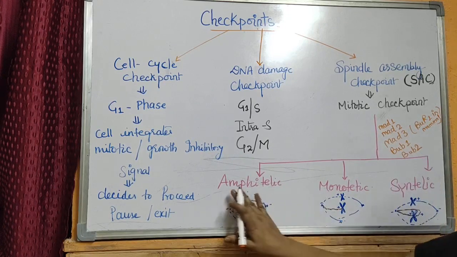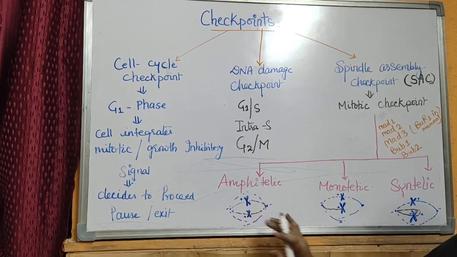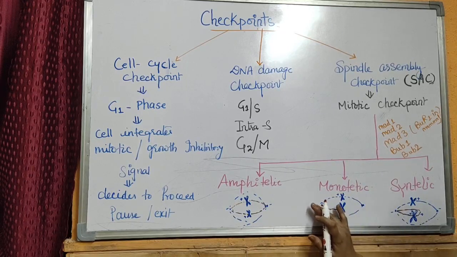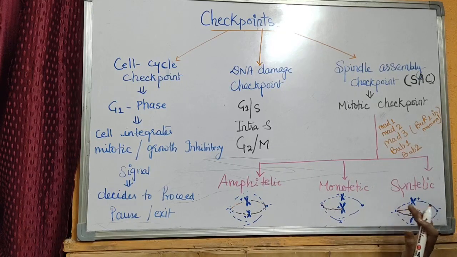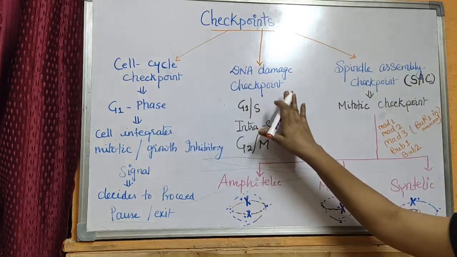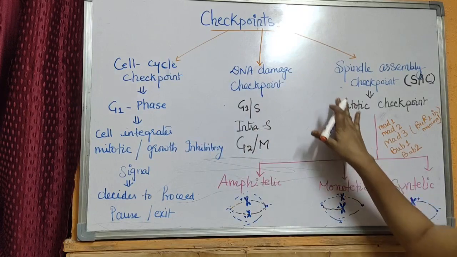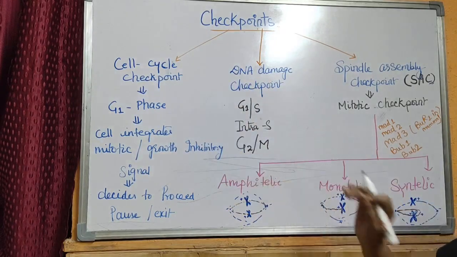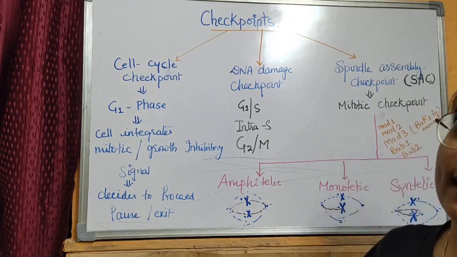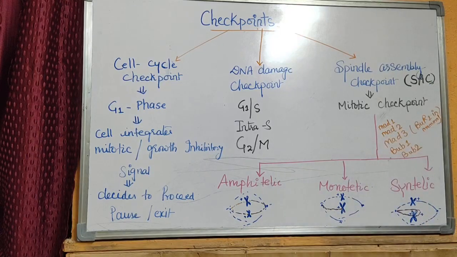This is divided into amphitelic, where they are attached to both poles, monotelic, where they are attached to only a single pole, or syntelic, where a chromosome is attached to the microtubule from a single pole but to the 2 kinetochores of a chromosome. These 3 checkpoints, cell cycle checkpoint, DNA damage checkpoint and spindle assembly checkpoint, together come under the complete assembly of proteins for the cell cycle regulation.